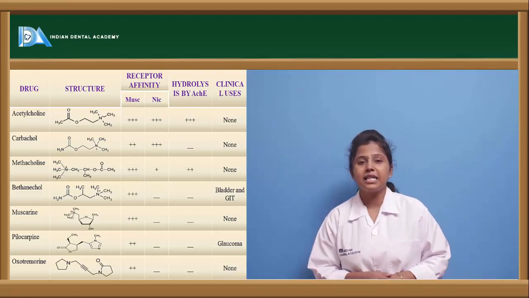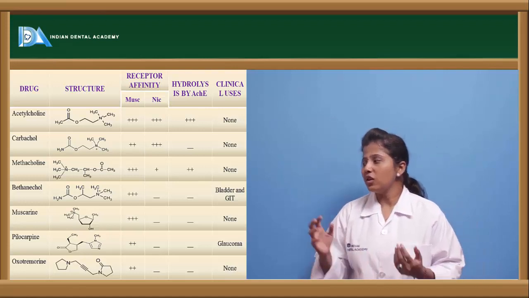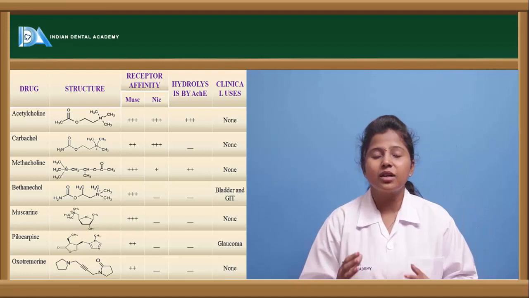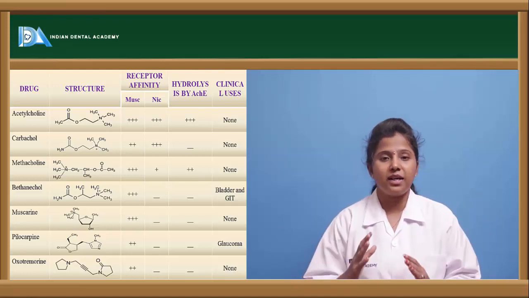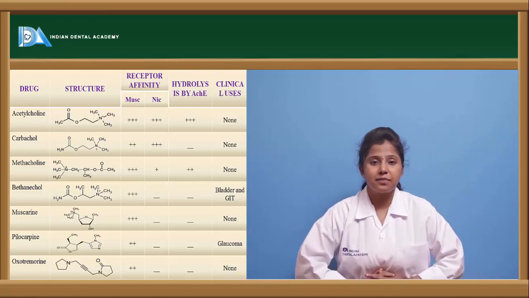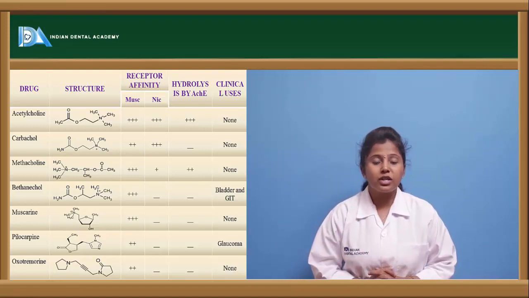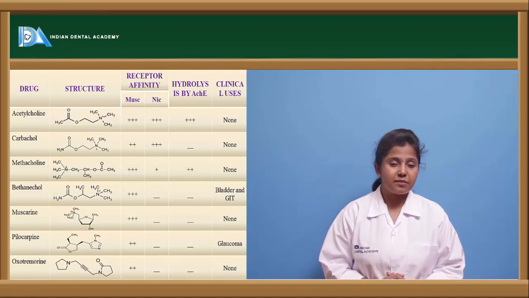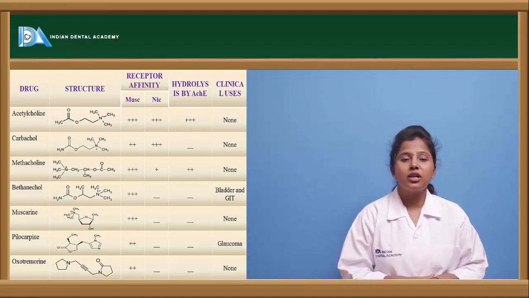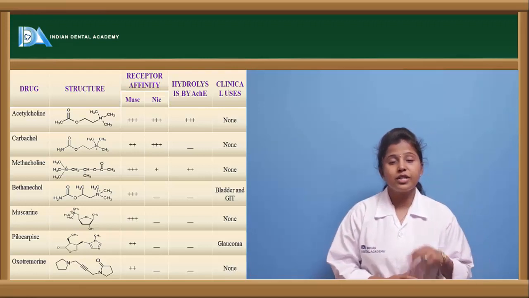Let us see the other drug, bethanechol. Bethanechol has greater affinity towards the M1 receptor. We can say it is a selective muscarinic receptor agonist, because it only binds to the muscarinic receptor and does not bind to the nicotinic receptor, and it is not even hydrolyzed by the acetylcholinesterase enzyme.